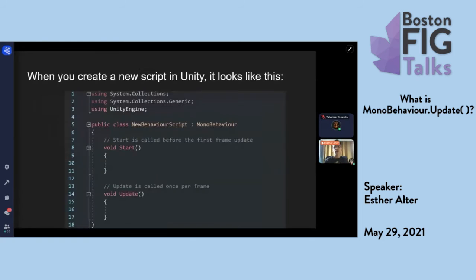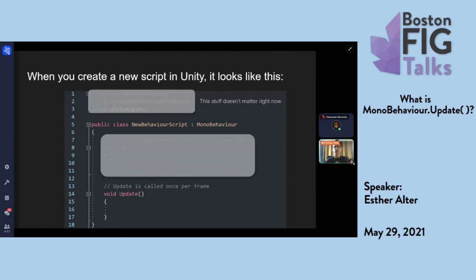When you create a new script in Unity, it looks like this. Everyone gets this as their first script. We can ignore the things that are in gray. That stuff doesn't matter for the purposes of this talk. What matters is this: it says that this is a class and it's called NewBehaviourScript.